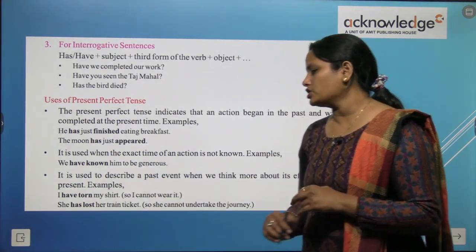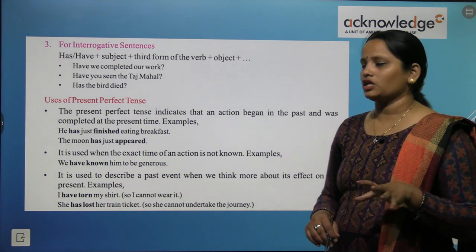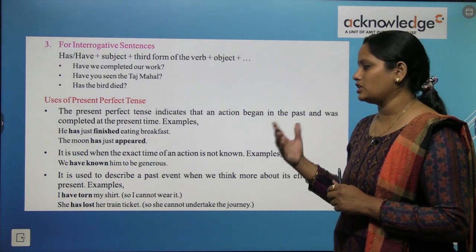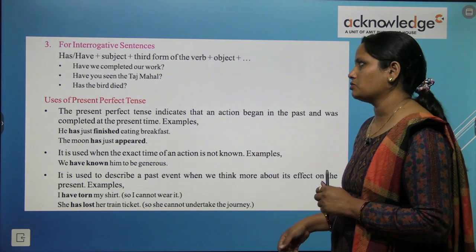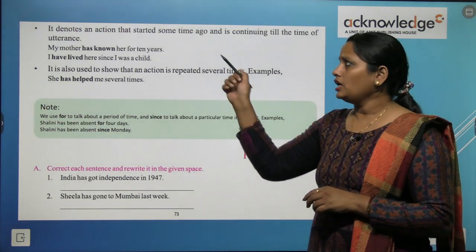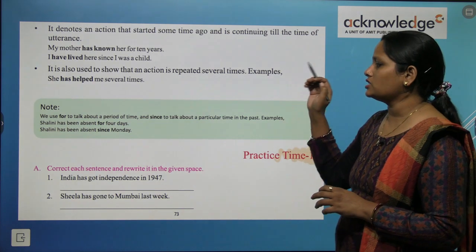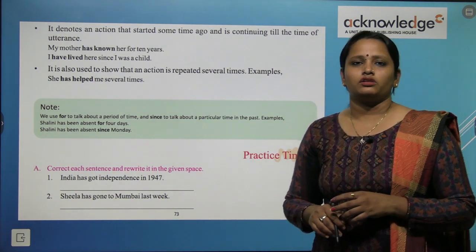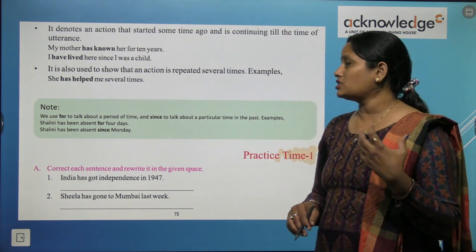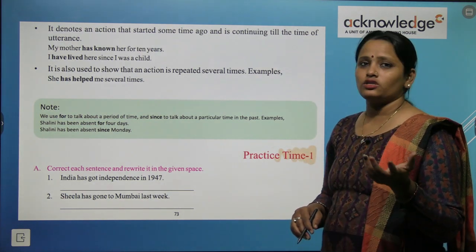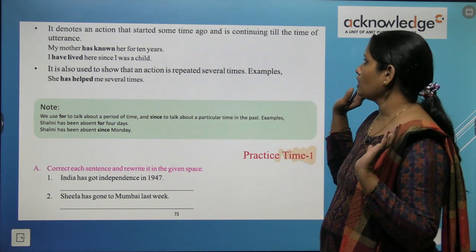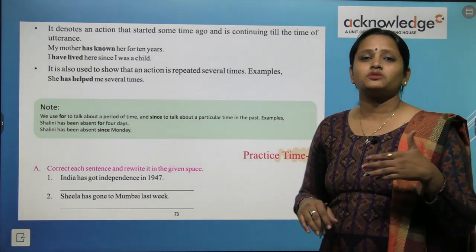She has lost her train ticket. अब उसकी ट्रेन की टिकट खो गई है. So she cannot undertake the journey. इसलिए वो जर्नी में नहीं ट्रैवल कर सकती, ट्रेन में ट्रैवल नहीं कर सकती. It denotes an action that started some time ago and is continuing till the time of utterance. So ये बताता है कि जो काम है वो कुछ समय पहले शुरू हुआ था और अभी तक चल रहा है. At the time of utterance means बोलते समय.